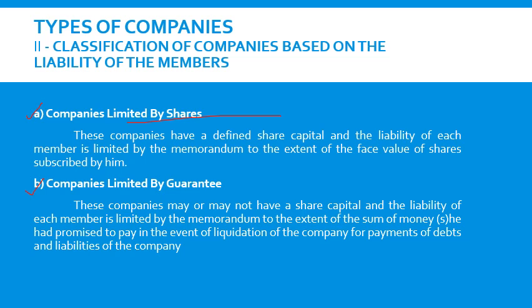For example, a shareholder who agrees on around 15 lakh rupees of a company promises that I'll be purchasing, or I'll be entitled to, 15 lakh rupees of this company's capital. So his guaranteed amount is 15 lakh rupees. That's why his liability is limited to that 15 lakh only. Such companies are known as companies limited by guarantee.